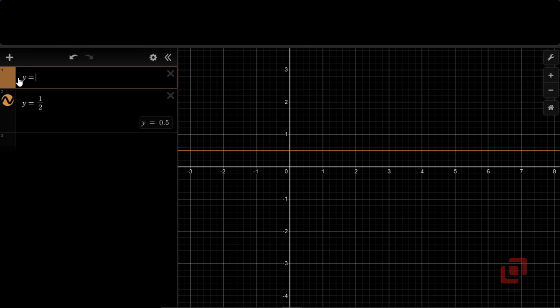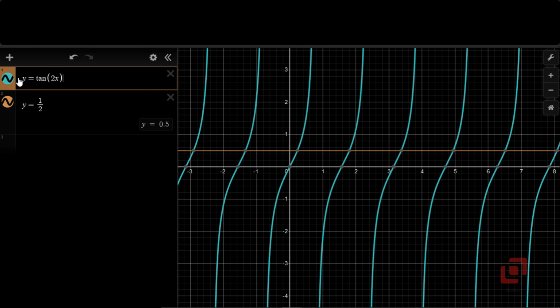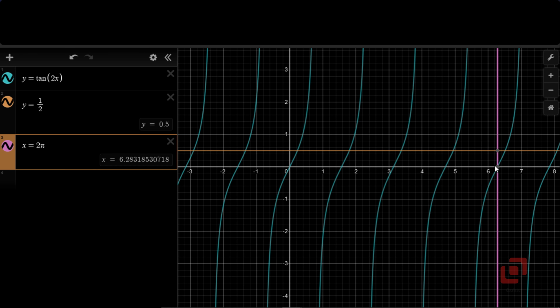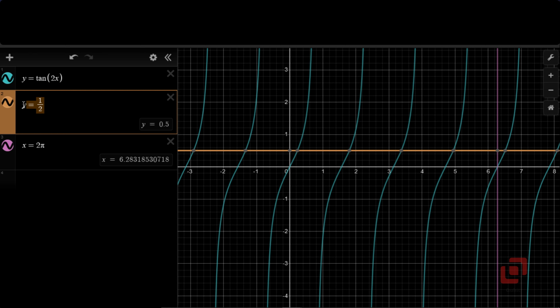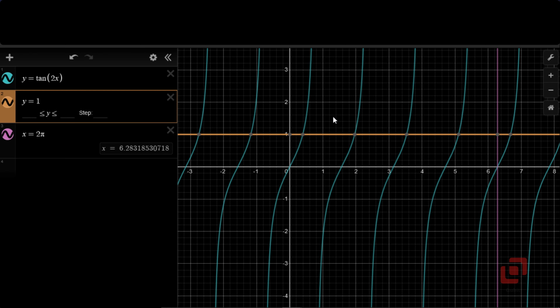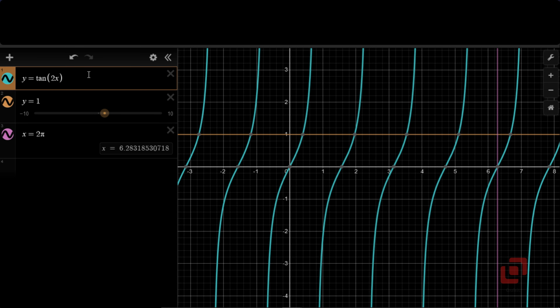First, the function y equal to tan 2x. Let us just plot the vertical line x equal to 2 pi. And yes, alright, it's here. And we want tan 2x to take the value 1, so y equal to 1. Let's begin to see where the orange line intersects the blue curve y equal to tan 2x. First is pi by 8, 5 pi by 8, 9 pi by 8, 13 pi by 8.